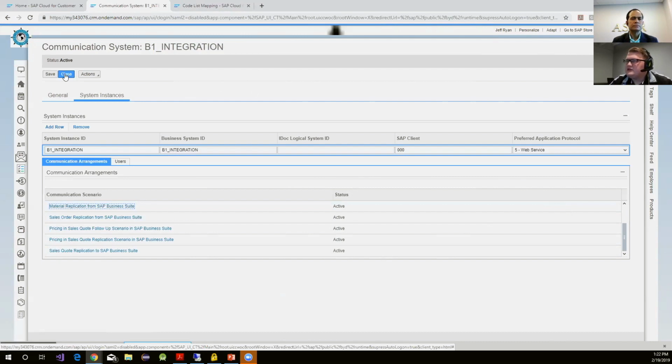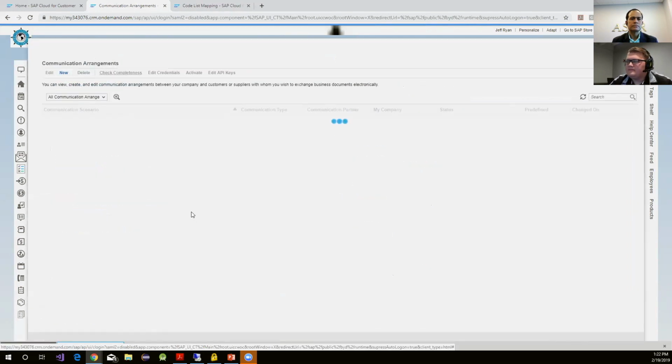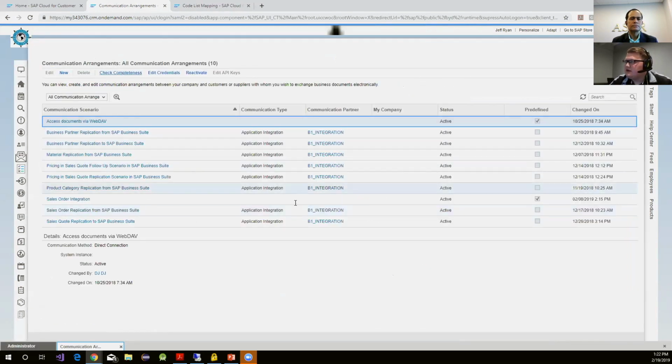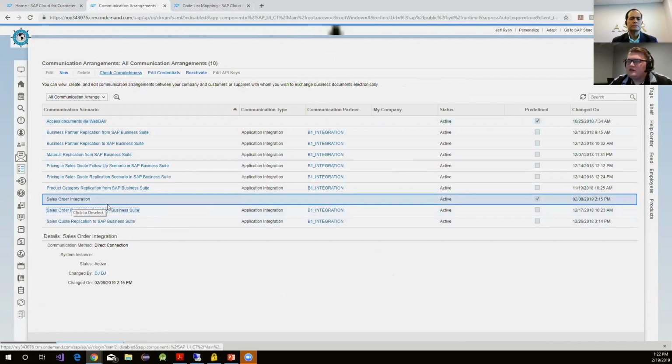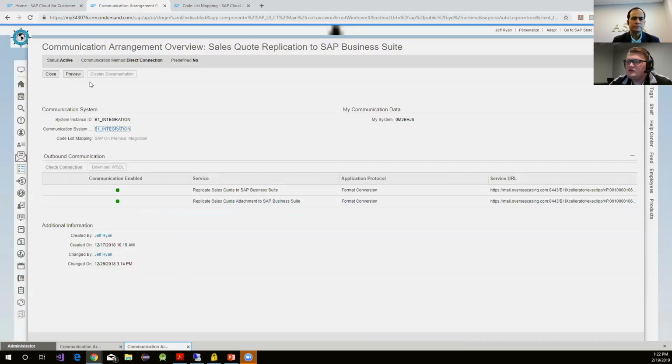So after that piece is installed, you'll see that you can go to your communications arrangements here. And individually, you'll go down and you will install and enable these different instances. For sales order integration here, this is actually creating the sales order on the back end. So we have a sales order application from SAP Business One, and there's one to SAP Business One. So if I click on the one that's pushing the sales order to it, or the sales quote to it, you'll see that we have established and enabled a connection. If this failed at this juncture, you'll receive a red marker here. They'll say that a connection has not been established.